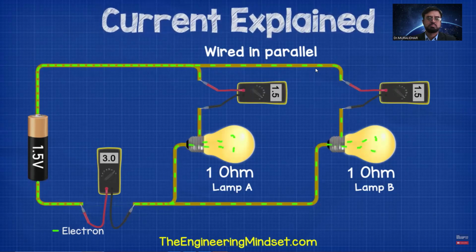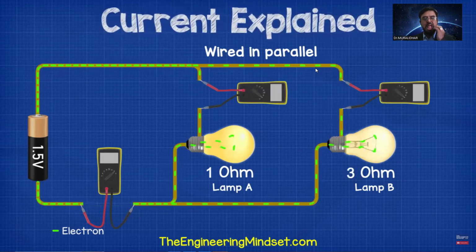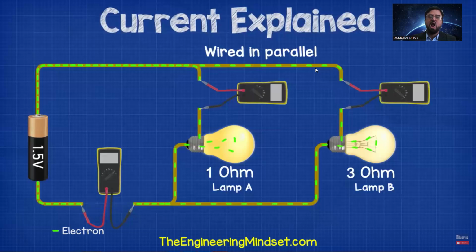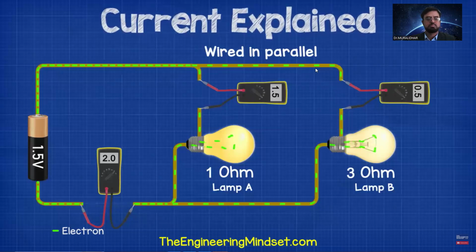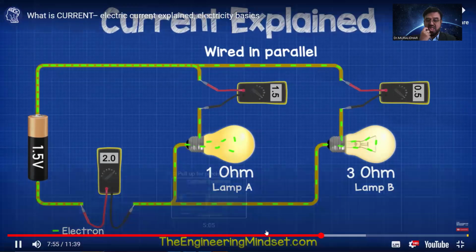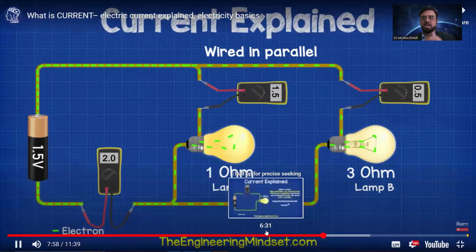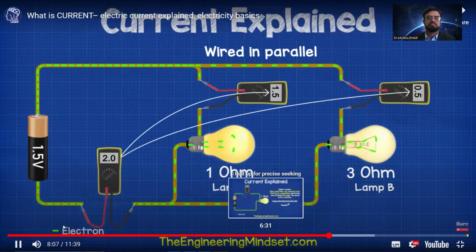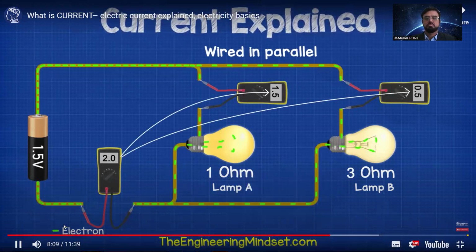In this example, both lamps have an equal resistance, so the current is split equally. But if the lamps are of different resistance, then the current is split unequally. For example, if lamp A has a resistance of 1 ohm and lamp B has a resistance of 3 ohms, then in the main wire we get an amp reading of 2 amps. In the branch for lamp A, we get 1.5 amps, and in the branch for lamp B, we get 0.5 amps. As you can see, lamp B is dimmer because there is a higher resistance, so less electrons can flow through it. In both cases, the amps in the branches will add up and are equal to the total current flowing in the main wire to and from the battery.